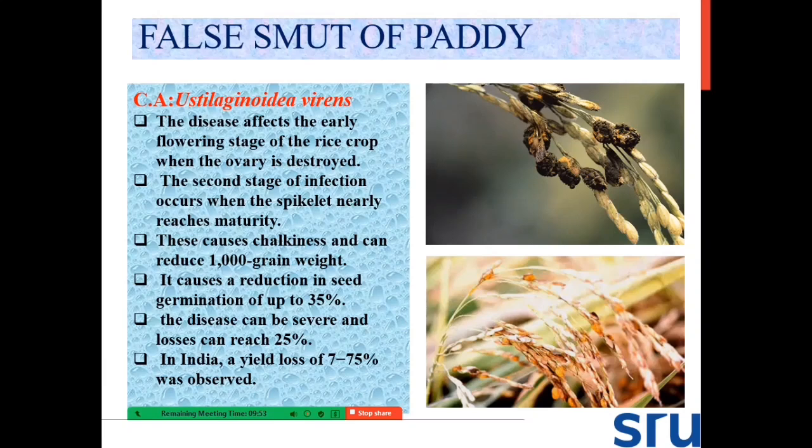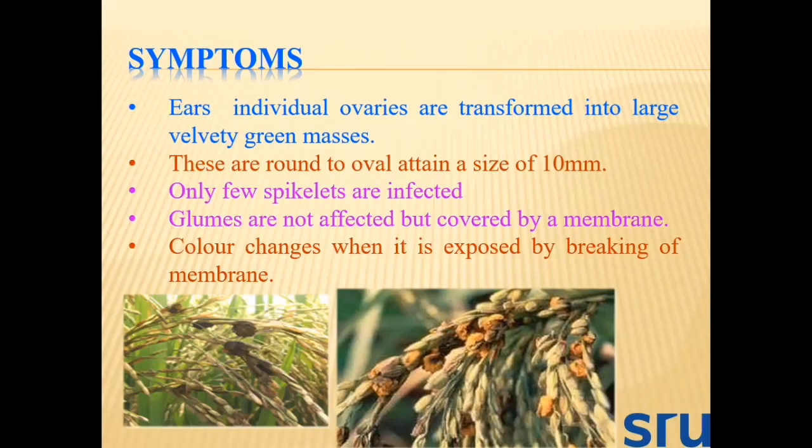It causes chalkiness in the grains, which can also reduce the 1000 grain weight. It causes a reduction in seed germination of up to 35%. The disease can cause severe yield loss, which may reach up to 25%. In India, yield losses of 7 to 75% are reported based on the infection rate.